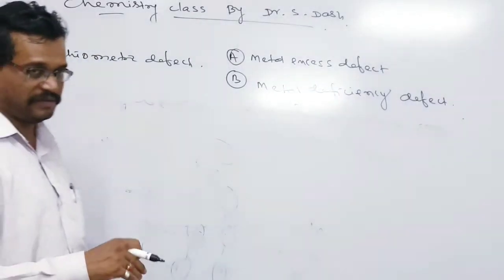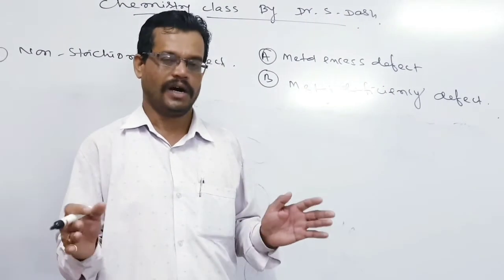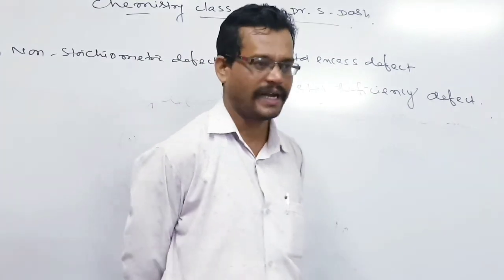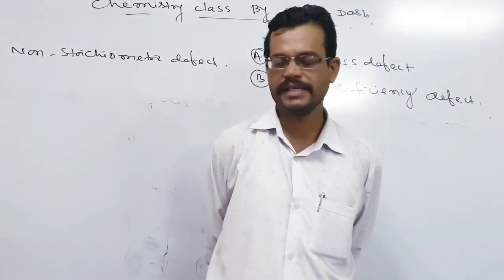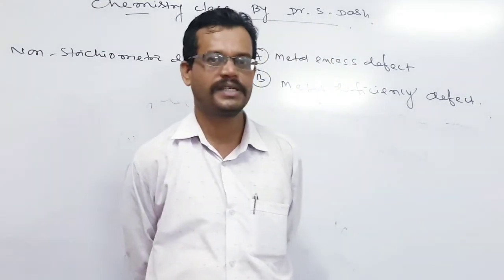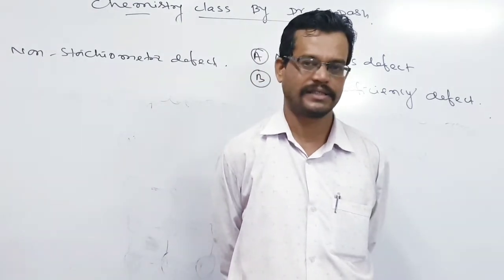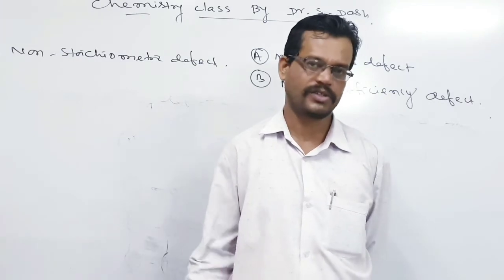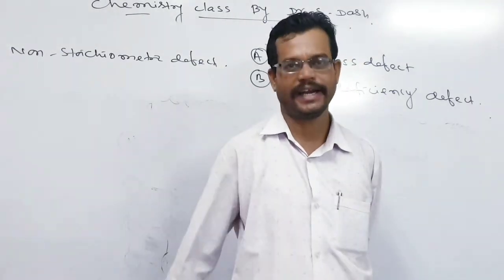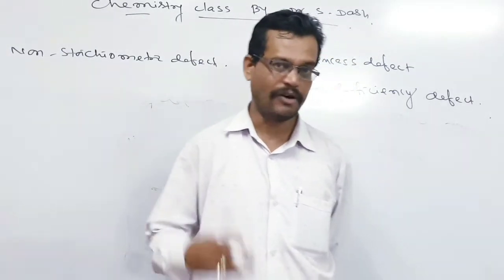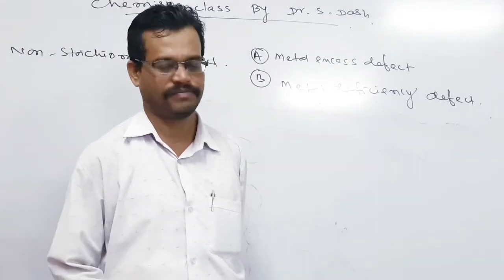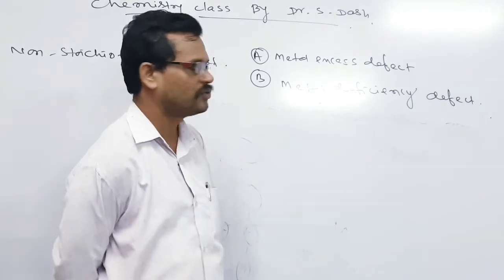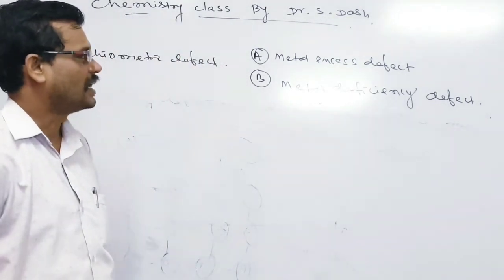Whenever we take ionic compounds, there is an arrangement of cations and anions, and in this arrangement, whenever some foreign cations from outside are present in the place of the original cations, then we have impurity defect.